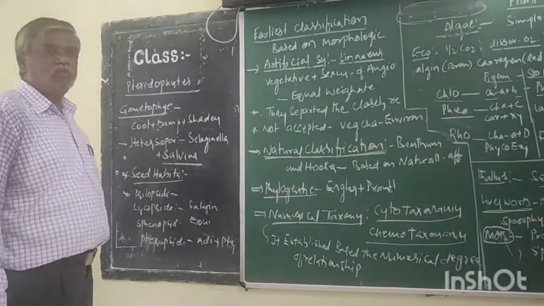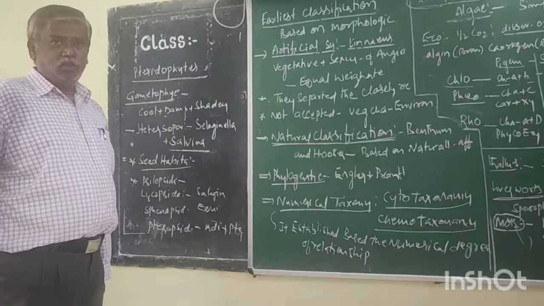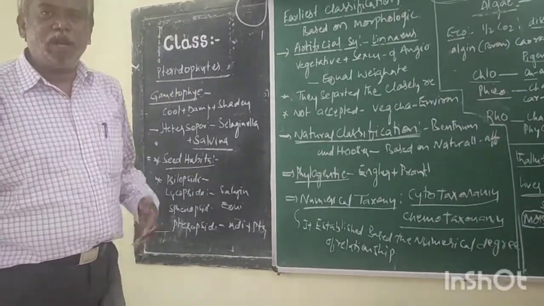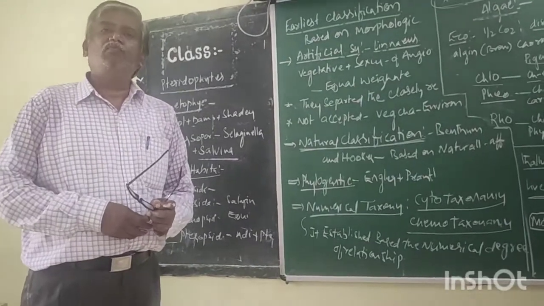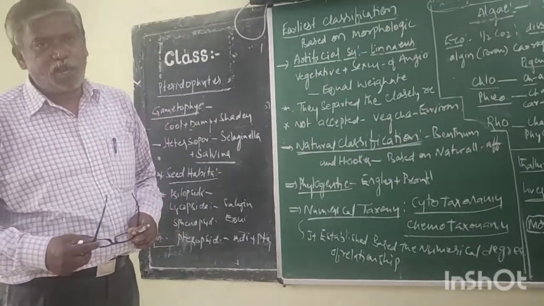Pteridophytes. What is the water conducting tissue in plants? Water conducting tissue is xylem. Food conducting tissue is phloem. These both are called vascular tissues.